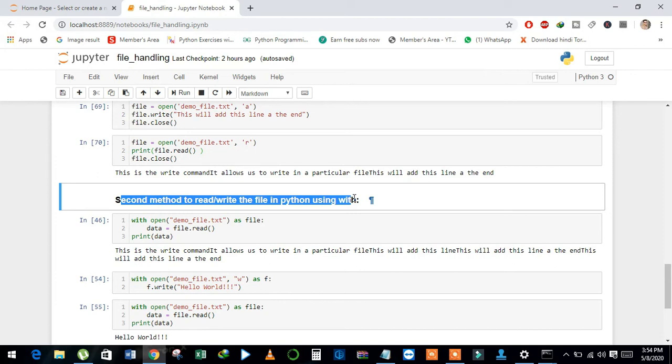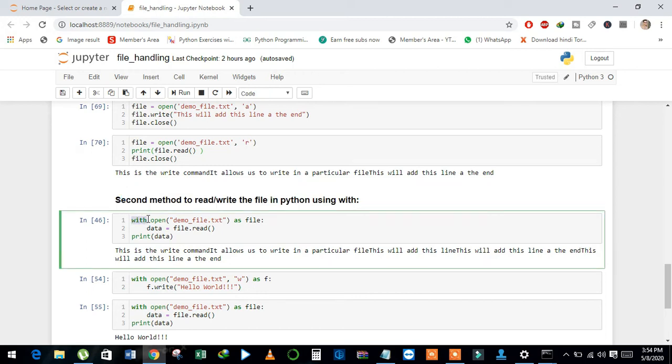Now we will see the second method, the with keyword. We can also use the second method to open the file, and also we can write and append data in the file this way. We will use the with keyword and then open, and now we will write here the file name, and also we can define the mode as file, and then using this object or name we can read the data from the file, and then we can print the data.